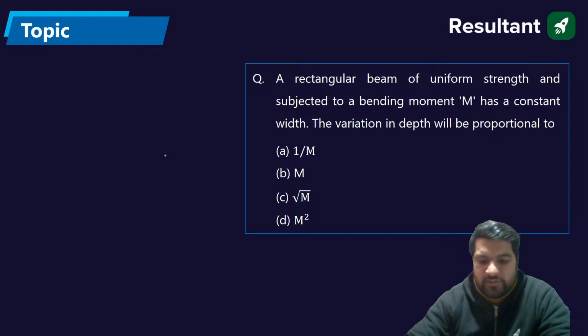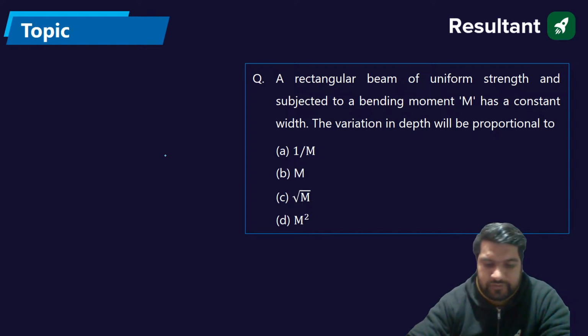A rectangular beam of uniform strength is subjected to the bending moment M and has a constant width. Now the width is constant, guys. The variation in the depth will be proportional to what? How can you calculate?